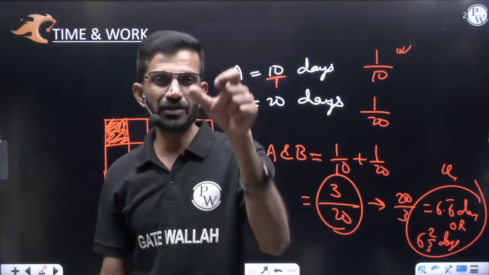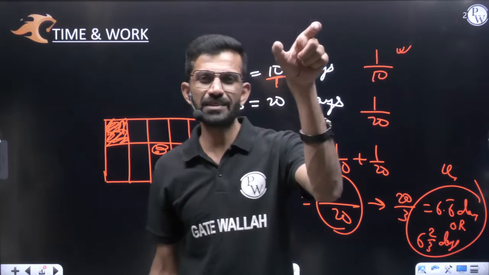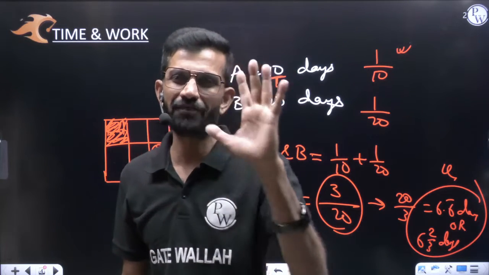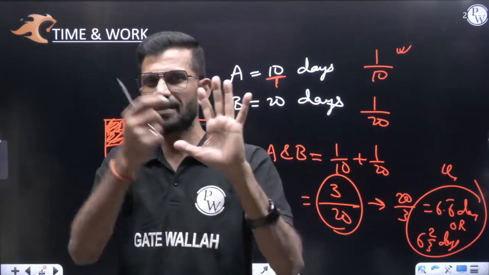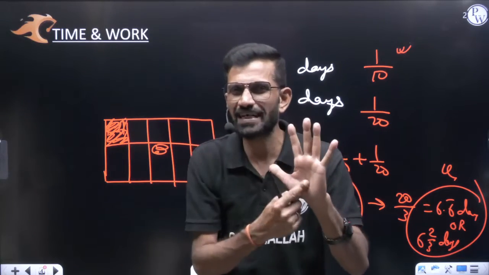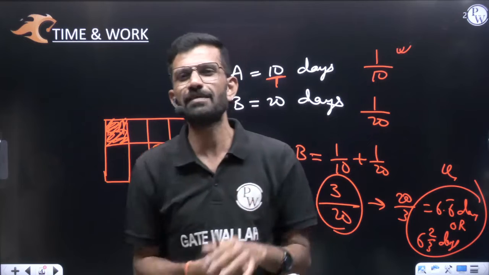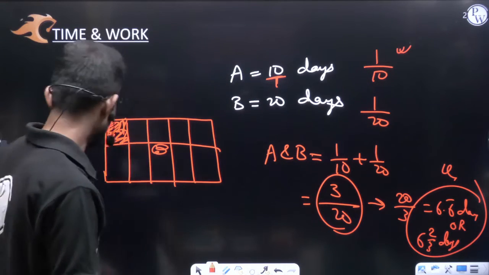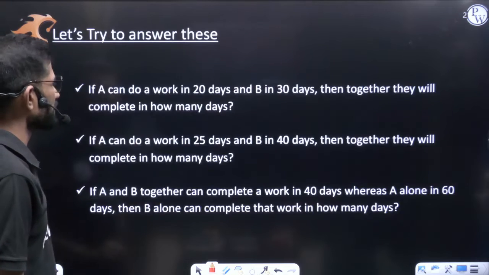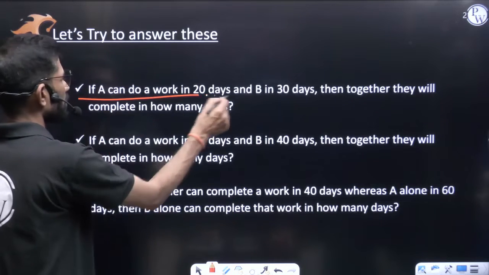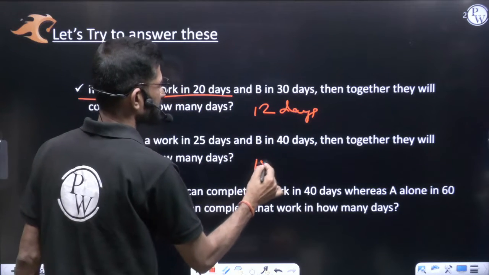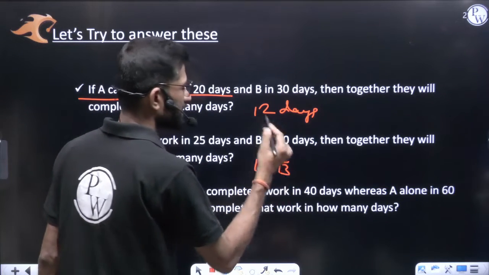Now 200 you have to divide by 13. 200, first 2 digits 20. 13 ones are 13. Remainder 7. 70. 13 fives are 65. Remainder 5. You got 15 as the answer. Still 5 is the remainder, which means 5 is still to be divided by 13, so your answer will become 15 5 by 13 days. So these are the questions we have discussed. First question we got the answer, that is 12 days. Second question we got the answer, that is 15 5 by 13 days.